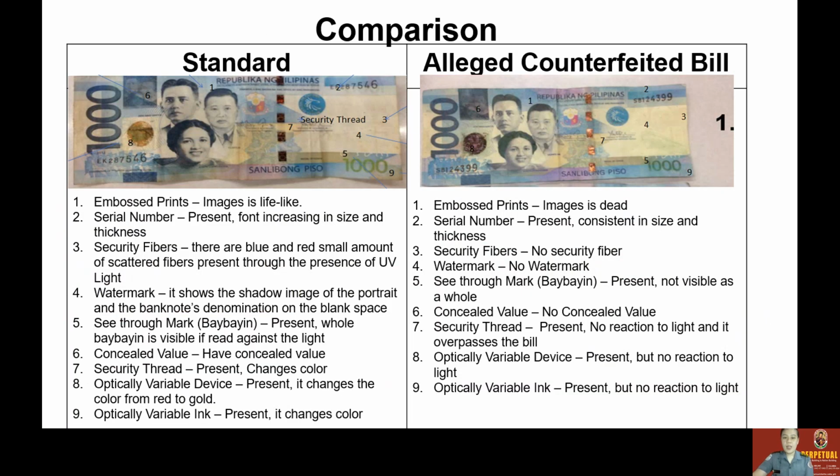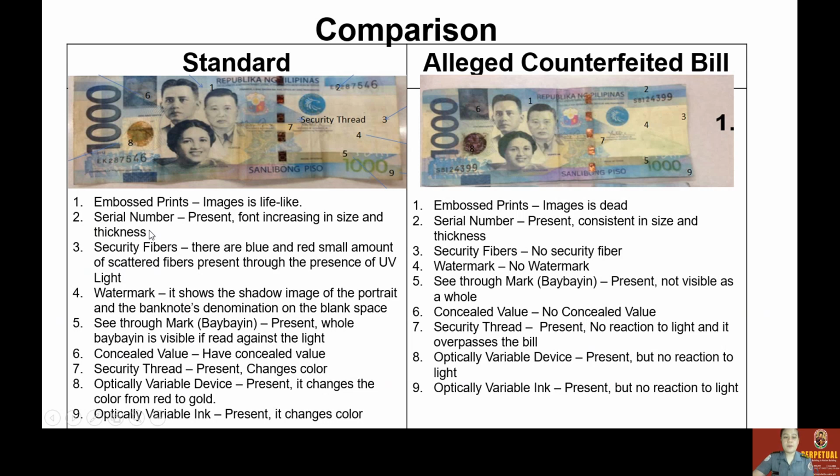Okay, let us now compare each of them. For number one, the embossed prints are lifelike, while on the counterfeit bill, the images are dead.